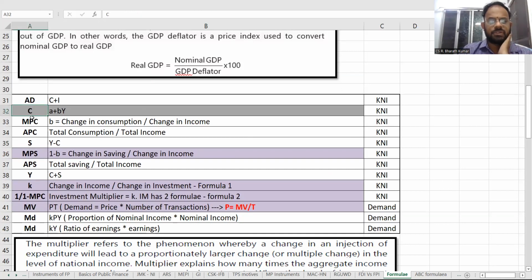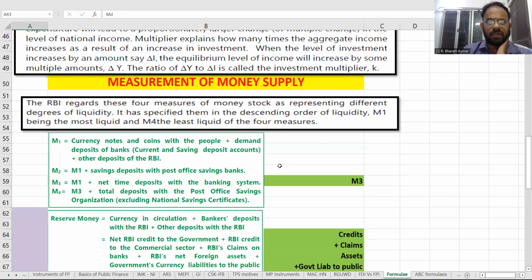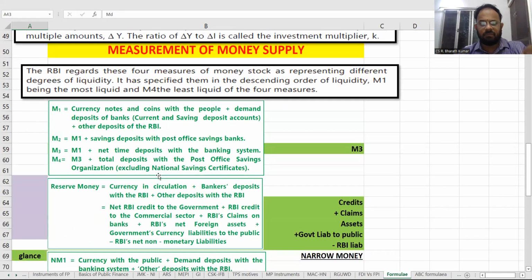Aggregate demand, consumption, marginal propensity to consume, average propensity to consume, what is saving, marginal propensity to save, what is income, what is change in income, 1 minus MPC is the investment multiplier, what is money and value. What is multiplier, how you will measure money multiplier. All this we will try to have: M1, M2, M3. That means M1 is more liquid, M4 is the least liquid. They will try to add something. So this will be there in your material. They will ask you this.